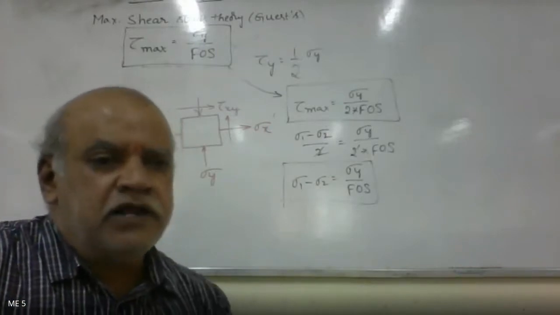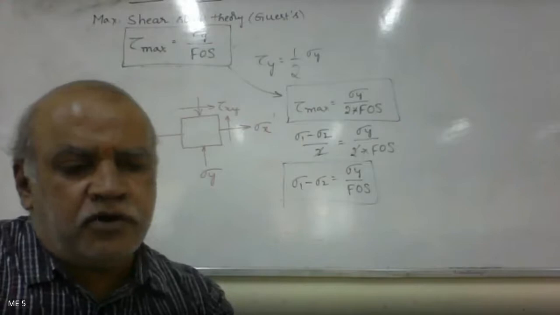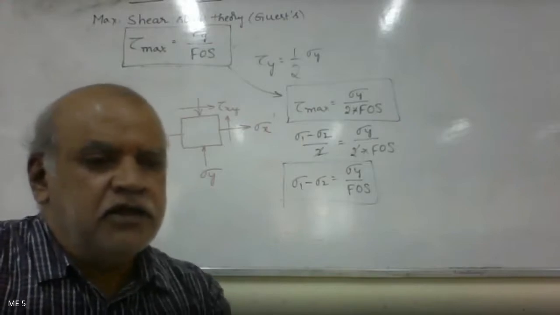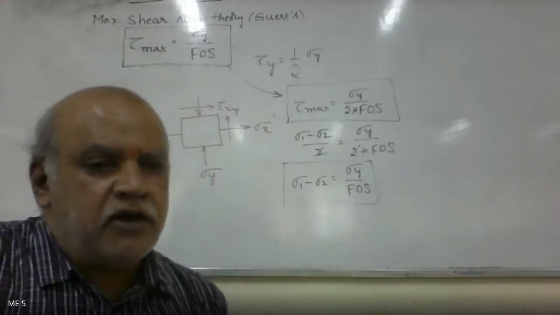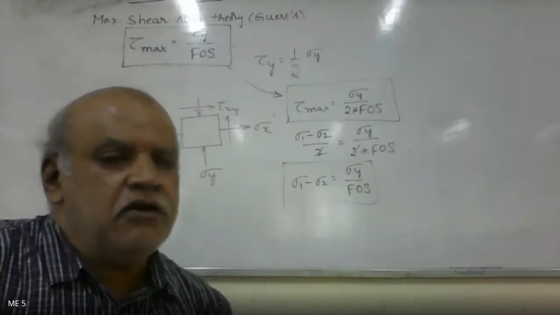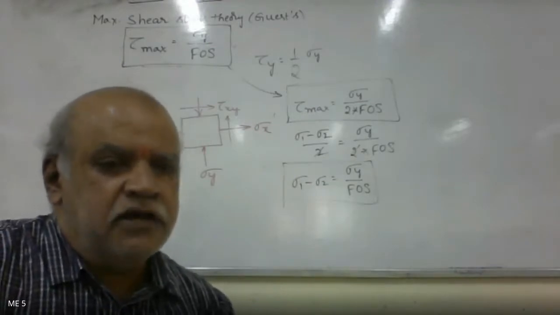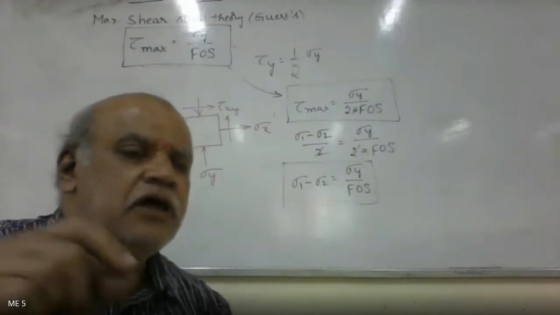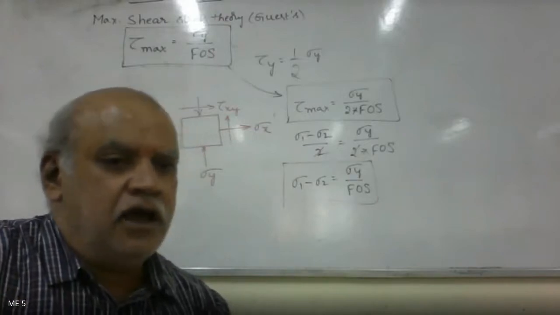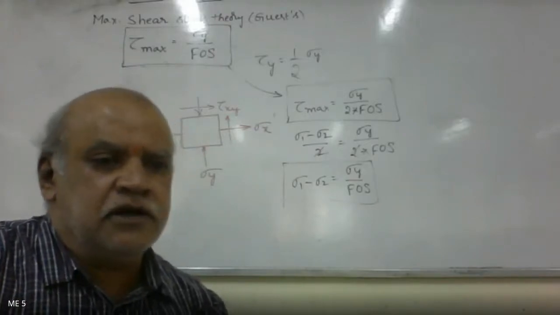There will be so many components. Even if one or two components fail in between, the total landing gear will not fail. That is what is adopted in design of landing gear. I hope I answered your question.